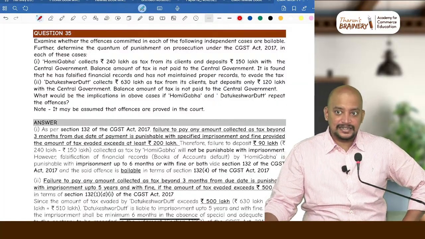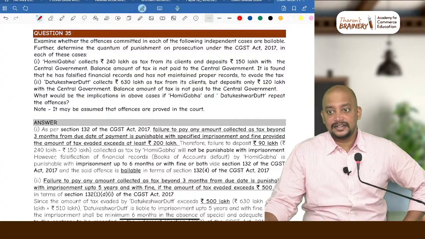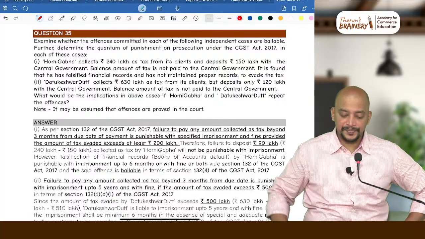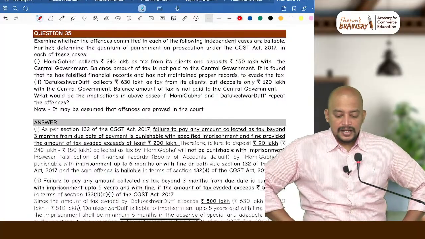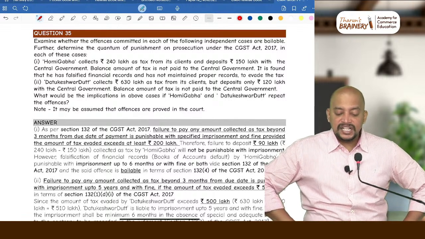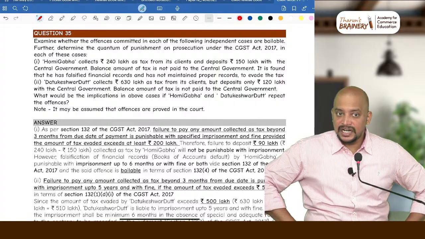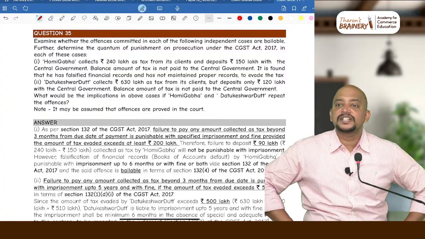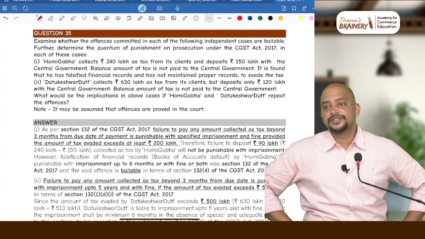Greater than 2 crores, greater than 2 crores. Okay. Next, continue further. It is found that he has falsified financial records and has not maintained proper records to evade the tax. So falsified financial records means what default? Books of accounts default. Okay.